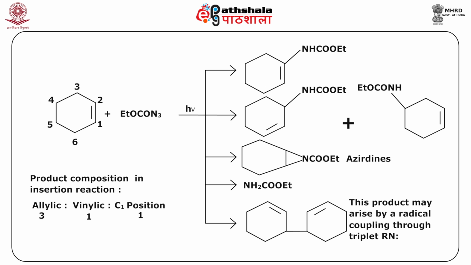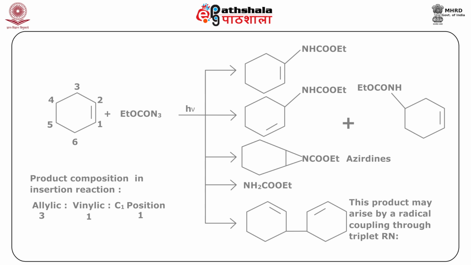Another example you can see here, the product composition here is on the insertion reaction, that is it can be allylic or vinylic or C1 position, and these are the various products which may arise by radical coupling through triplet nitrogen, which is this one, or you may get these aziridines, or there may be insertion between the CH bond or NH. Another example you can see is this cyanogen nitrene which is formed and it reacts with this cyclohexane derivative and there is formation of this product in 57% yield.